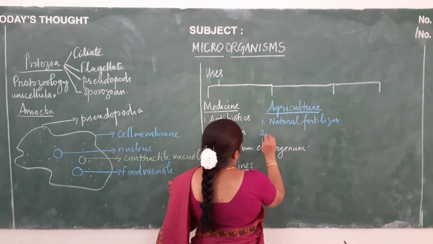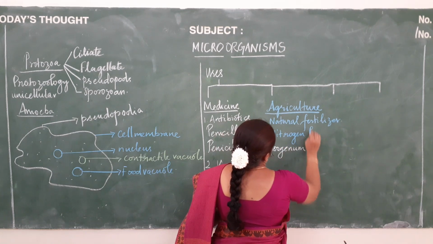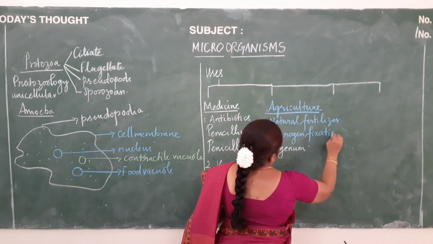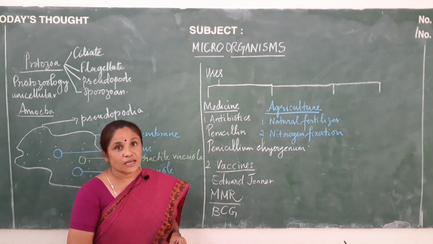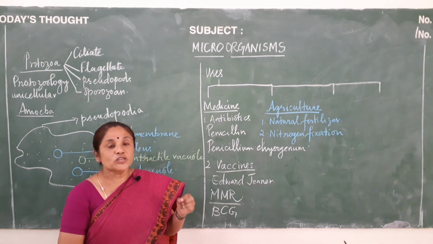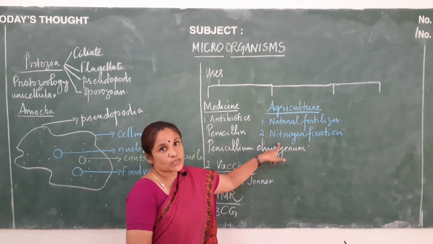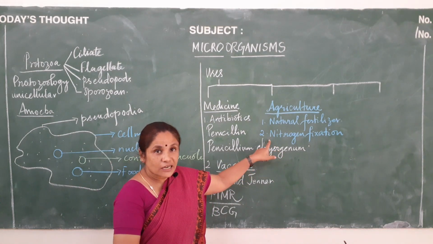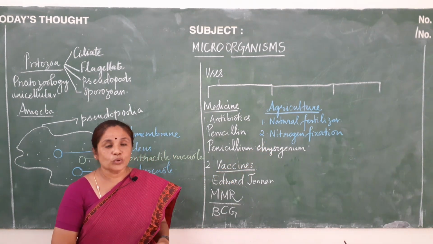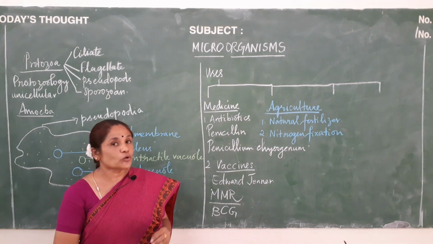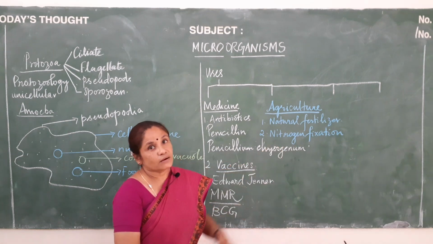And the second one will be nitrogen fixation. When we are talking about nitrogen fixation, it is a bacteria named Rhizobium, which is present in the root nodules of the leguminous plants, that helps in nitrogen fixation. This bacteria directly fixes the atmospheric nitrogen into nitrates, and we already know that nitrates are very, very essential for the growth of the plant. So, direct nitrogen fixation is aided by Rhizobium.